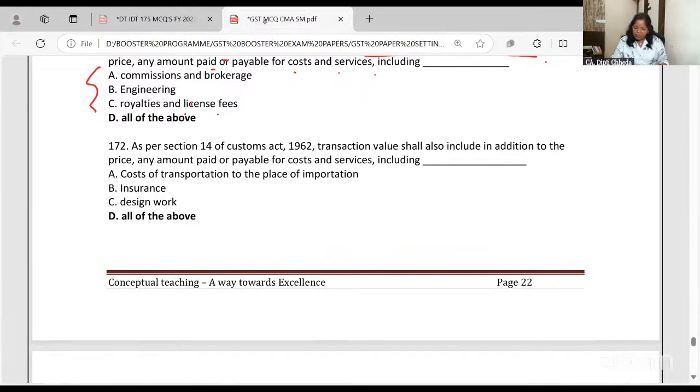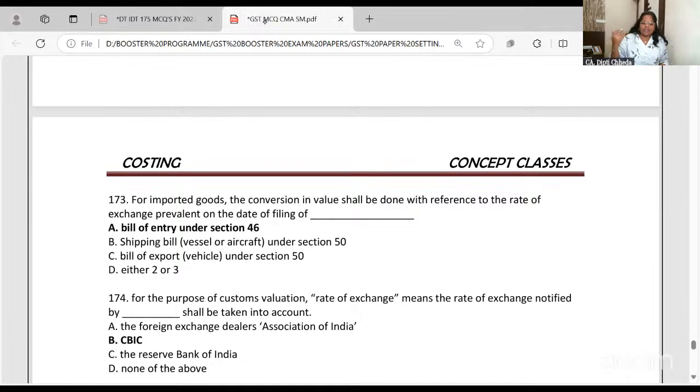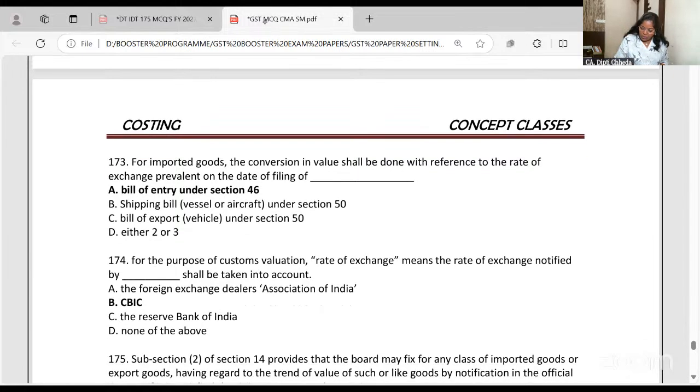As per section 14, transaction value shall also include the cost of transportation till the place of importation, insurance, design work. Yes, all. But once you import, then till port clearance expenditure, you know. Oh, this one is very, very important.